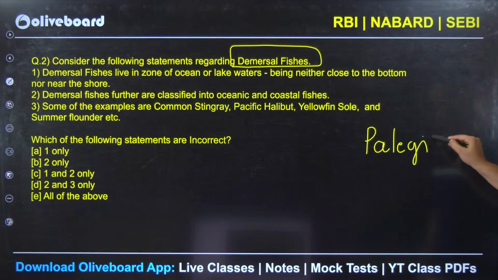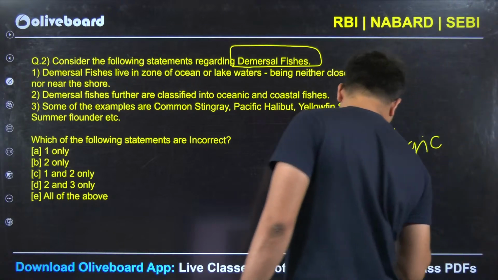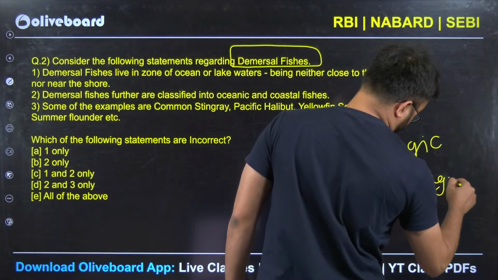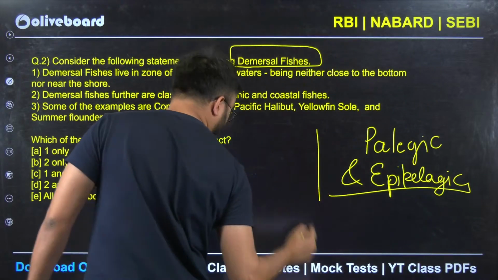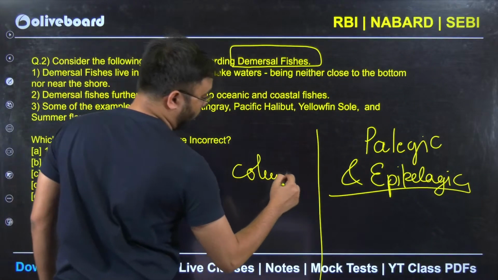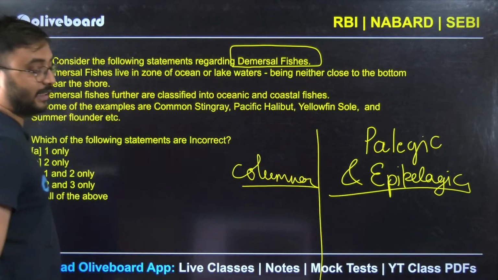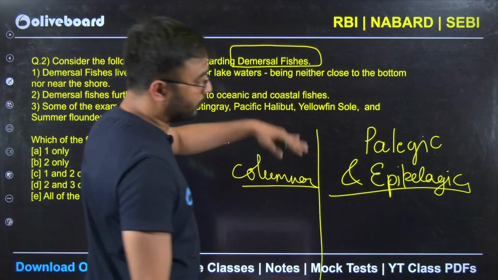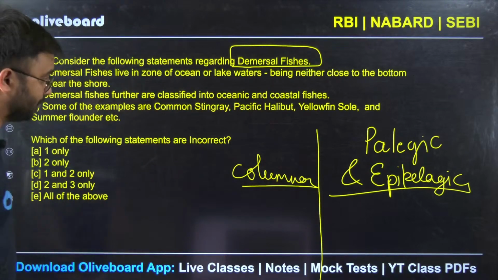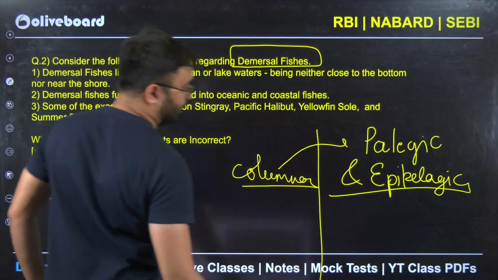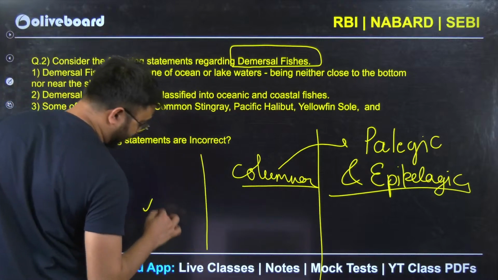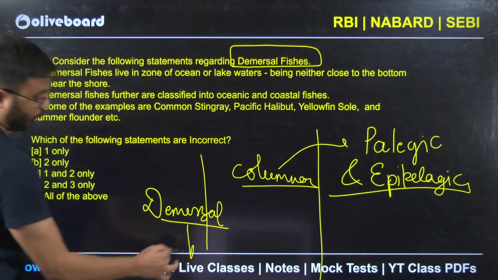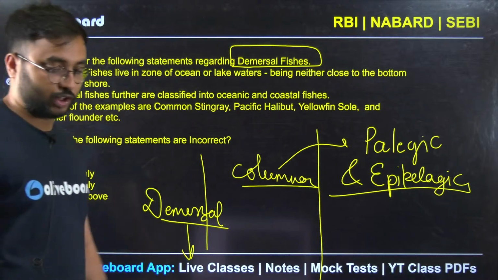Pelagic, and associated to this pelagic, epipelagic. Then columnar fishes, which live in between; neither do they live on the surface, nor at the bottom. This columnar falls a little bit under pelagic, and then come demersal fishes, which are bottom surface level fishes.